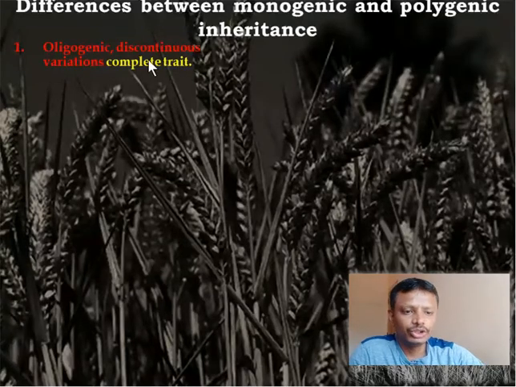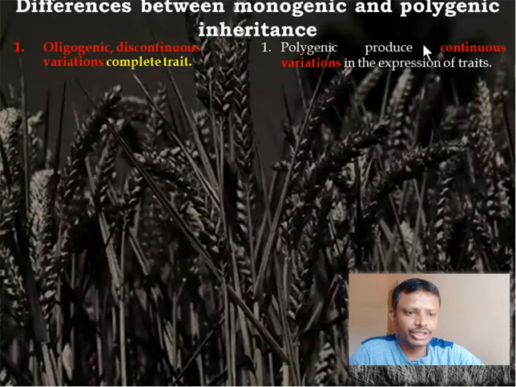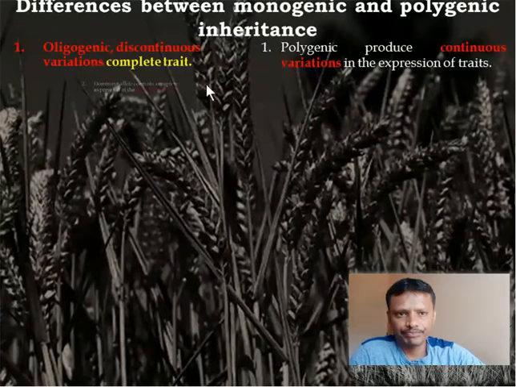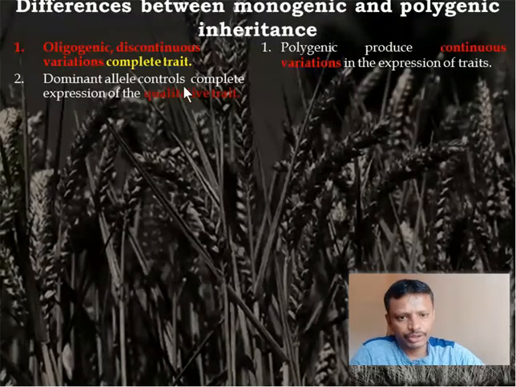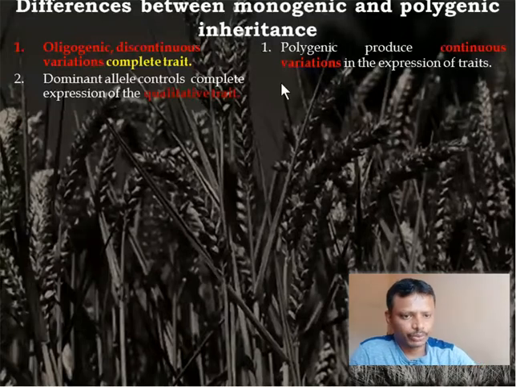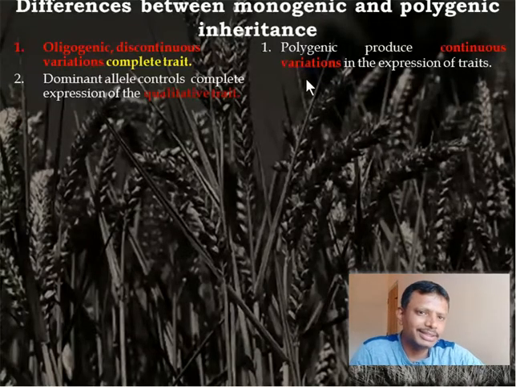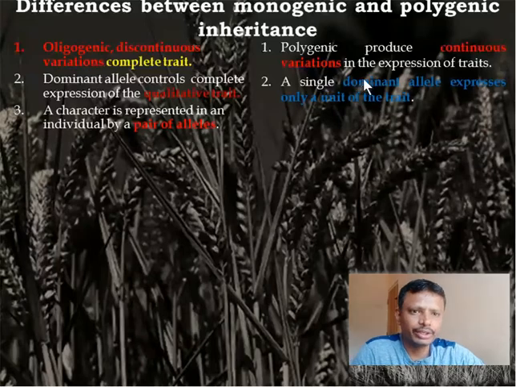In case of polygenic, they produce continuous variations, and the number of traits produced is many. Got it? So the number of traits expressed is many. In a qualitative trait, a dominant allele controls the complete expression of the trait, whereas here a dominant allele is just a unit of the total expression.